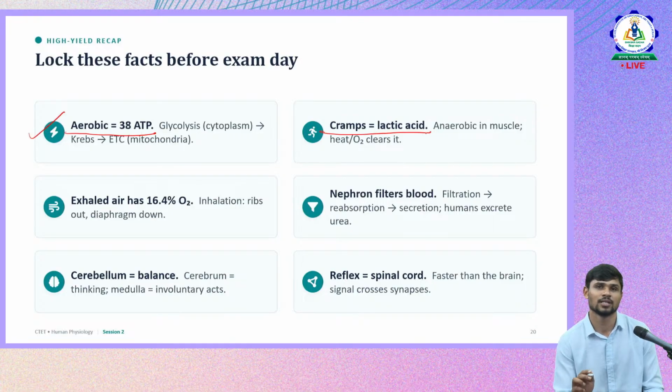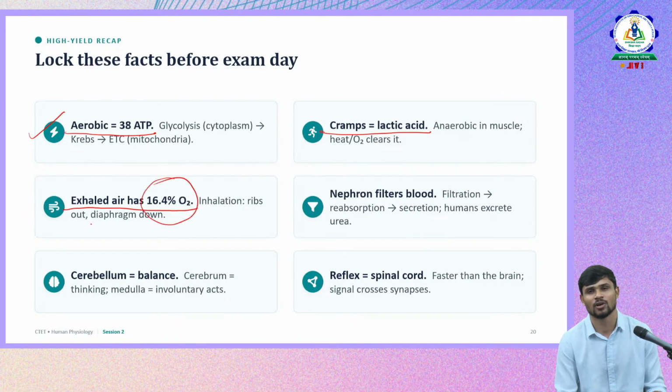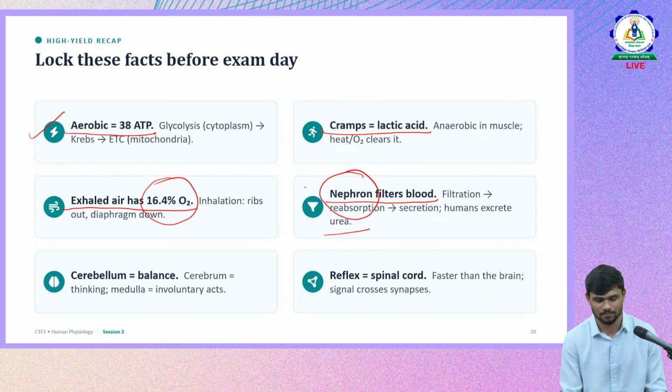Cramps happen because of the deposition of lactic acid in the muscles. In which kind of respiration? It is anaerobic respiration, which takes place in the absence of oxygen. Exhaled air also has oxygen, so this much percent of oxygen will be left by all of us in exhalation also. The nephron filters the blood, and that's how urea is filtered and urine is removed out of the blood. So nephron is the functional unit of the kidney.